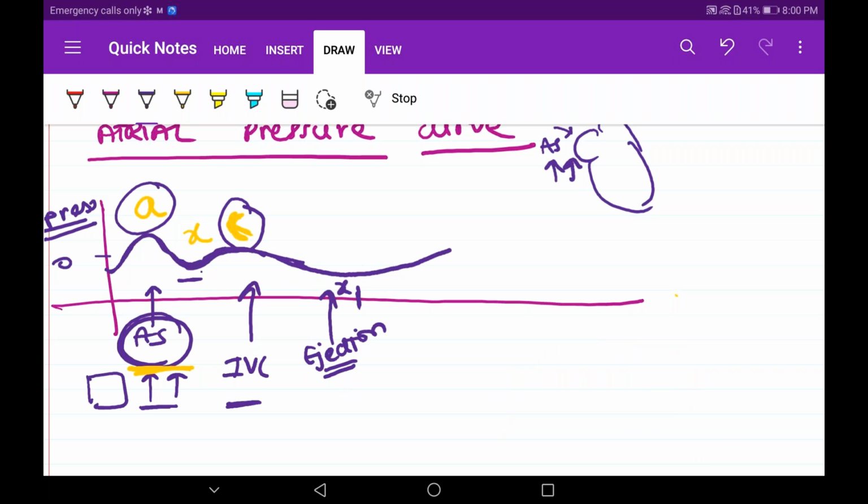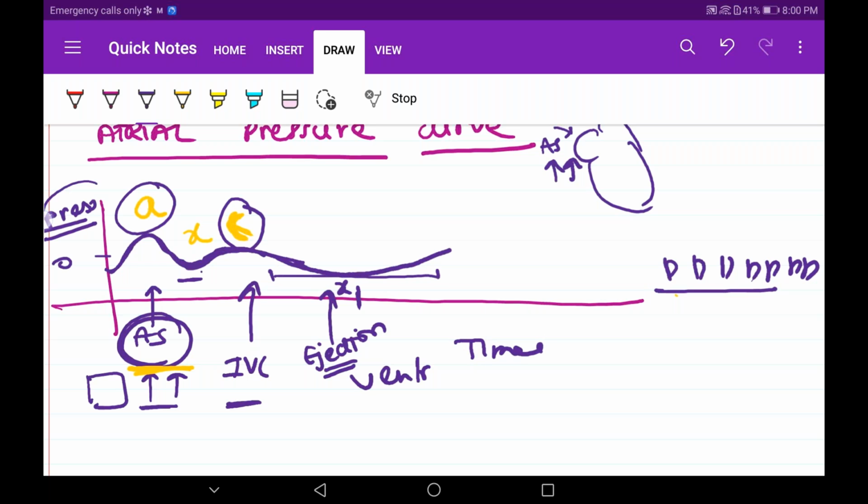In the ejection period, atria will be in diastole. Ejection of ventricles is happening, but atria is in diastole. I showed you, most of the time it is in diastole. Seven times diastole, one time only systole is there. So most of the time it will be in diastole. So this whole phase, this is time, this is pressure. So this descent is occurring in the ejection of ventricles period.